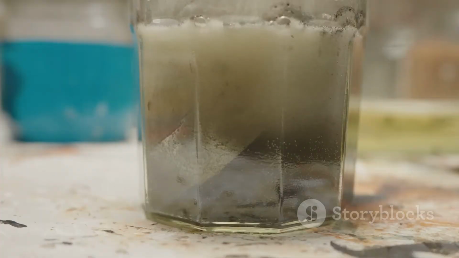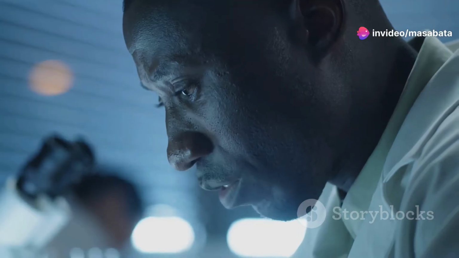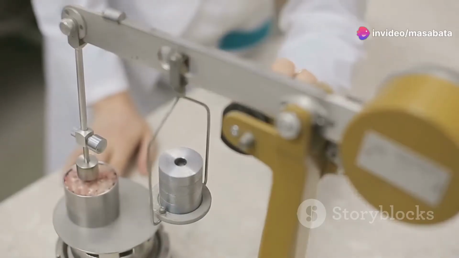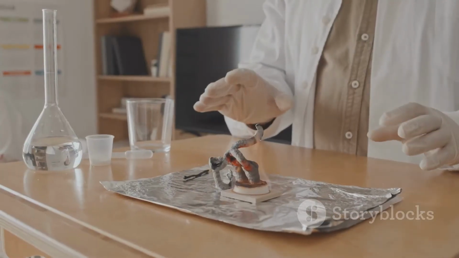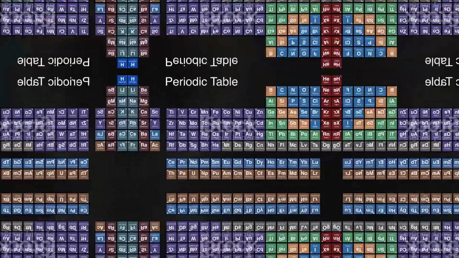They combine and interact with each other in amazing ways, creating the incredible diversity of substances we see in the world. But how do we keep track of these minuscule particles? How do we measure something so small? That's where the concept of atomic mass comes in handy. Get ready to unlock the secrets of atomic mass.